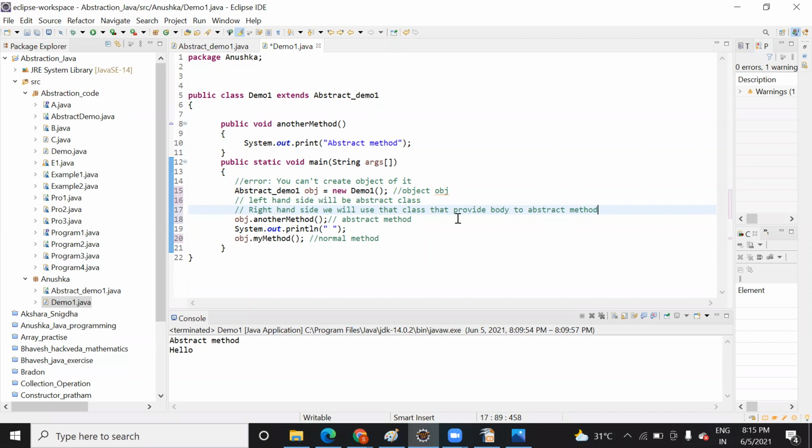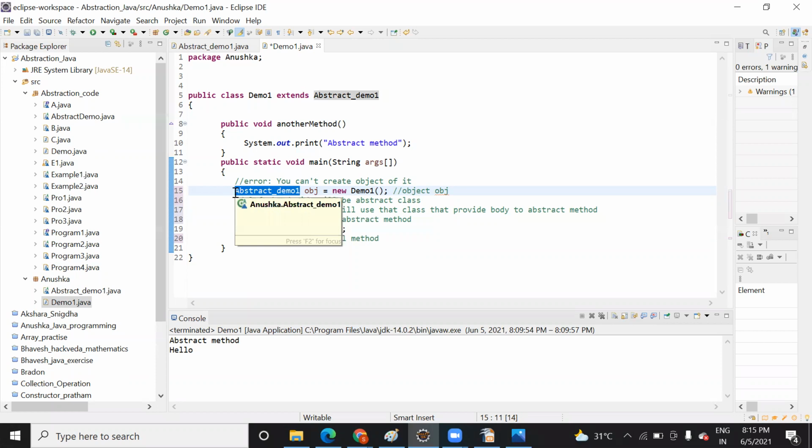So who is going to provide a body here? Demo one. That's why you have written demo one on the right hand side. An abstract method is present in which class? What is the name of that class? Abstract demo. So you will write it on the left hand side and you will call that method just like a normal method.